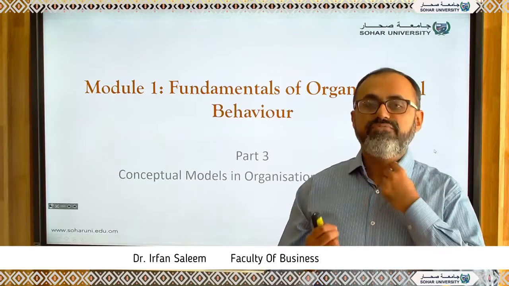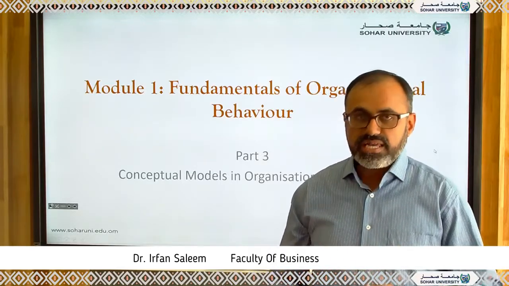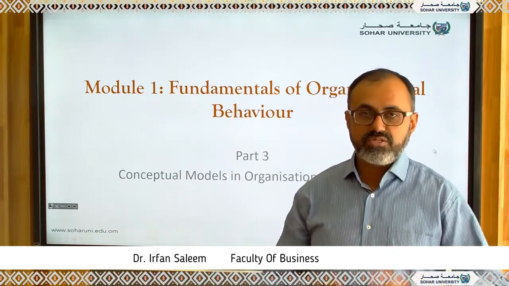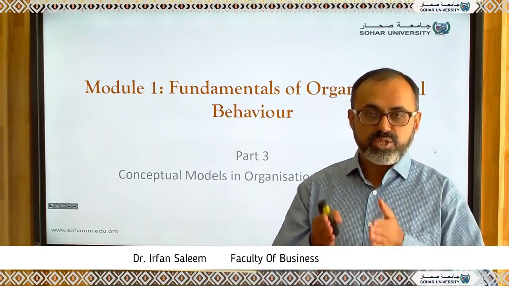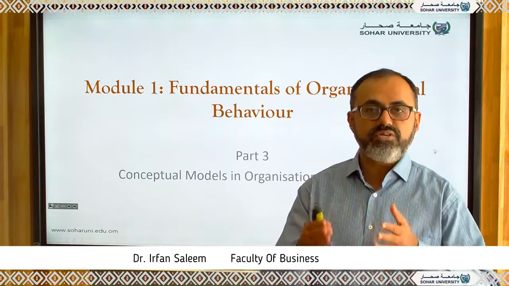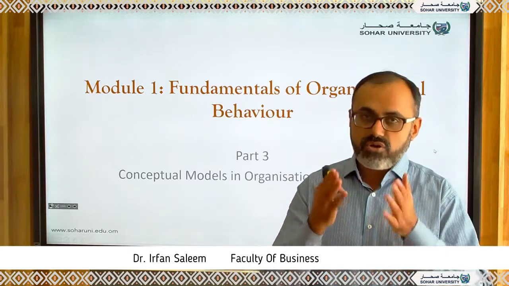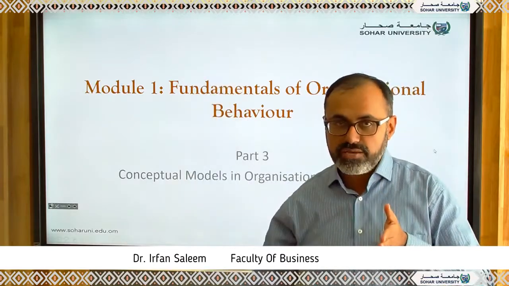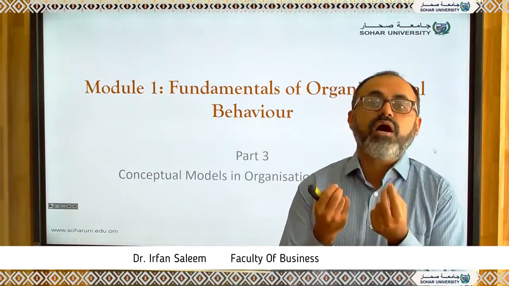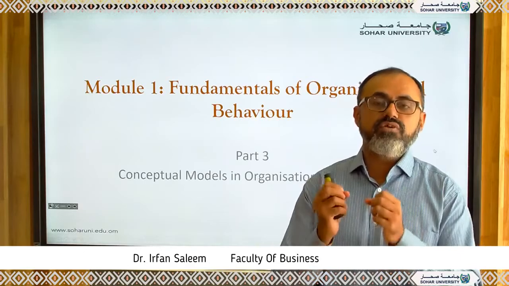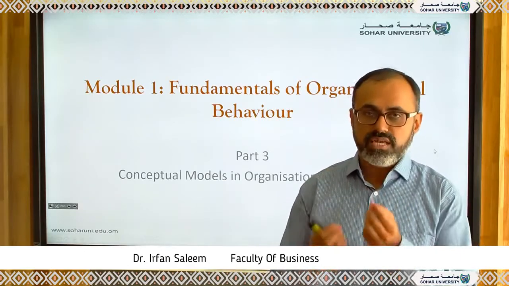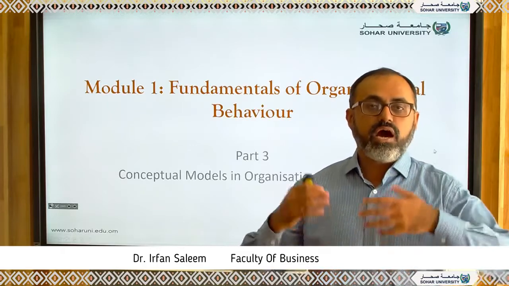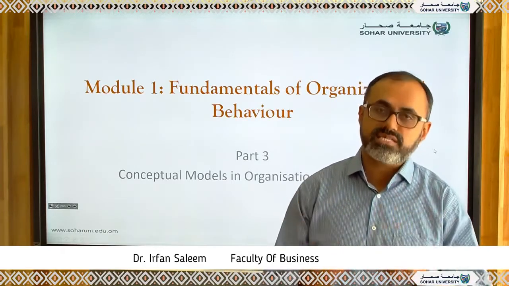For example, if you say that the more age you have, the less work efficiency you have. More age means your one variable is age. At 30 you are very efficient, at 40 you are somewhat efficient, at 50 you are not efficient. So age is going up and your performance is going down. This is a small model example. Similarly, we will try to apply some of the models, and we will try to look at some of the problem variables or dependent variables and how to conceptualize them in organization behavior.